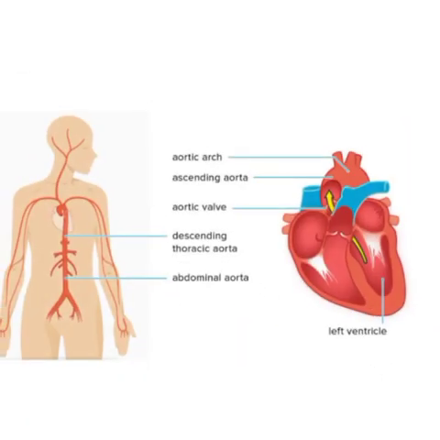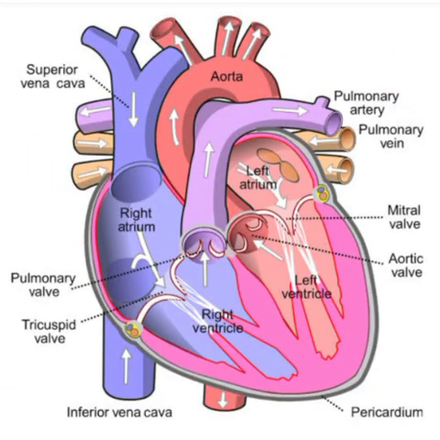The main artery, that is the aorta, is connected to the left ventricle of the heart. It carries oxygenated blood from the left ventricle to all parts of the body except the lungs. Another artery called the pulmonary artery is connected to the right ventricle of the heart and carries deoxygenated blood from the right ventricle to the lungs.